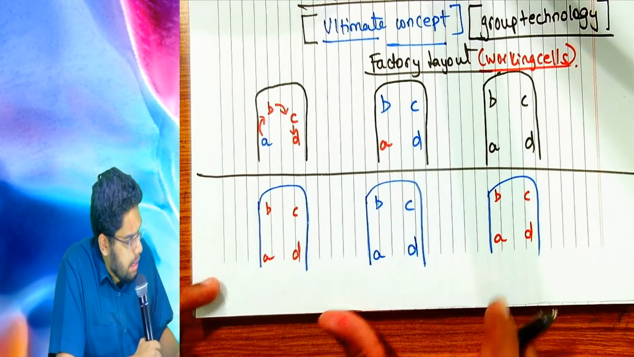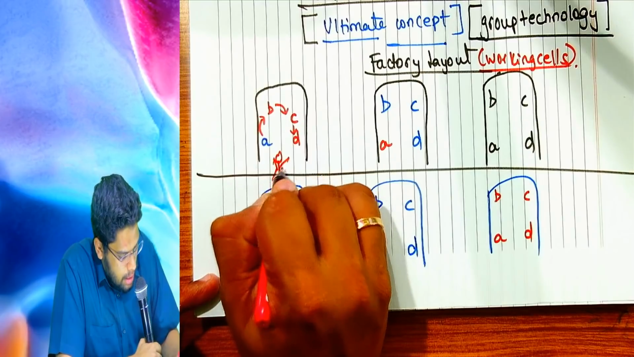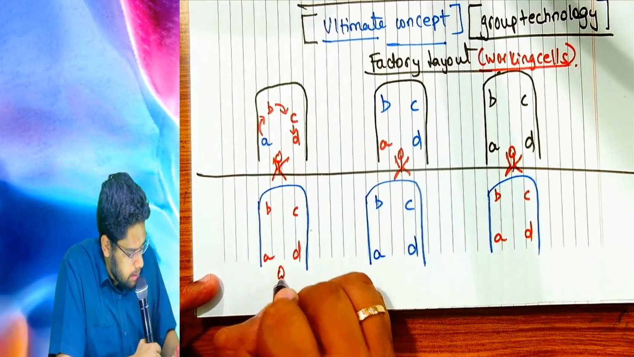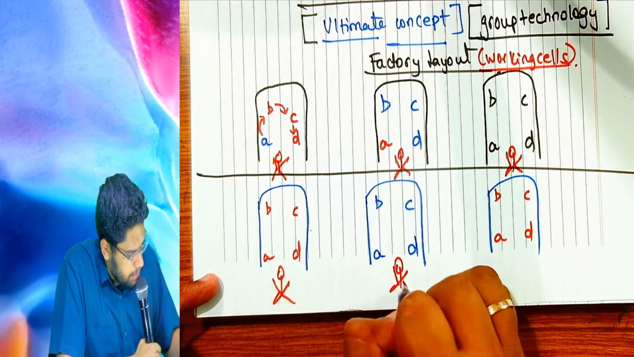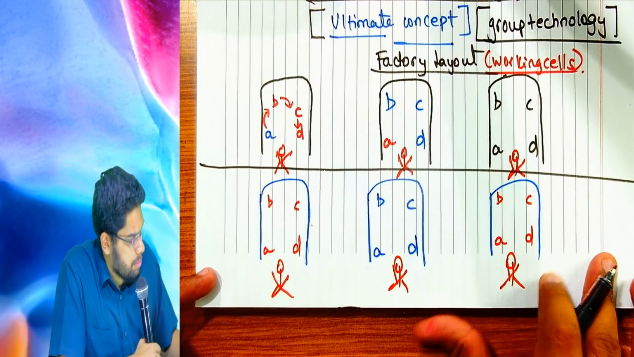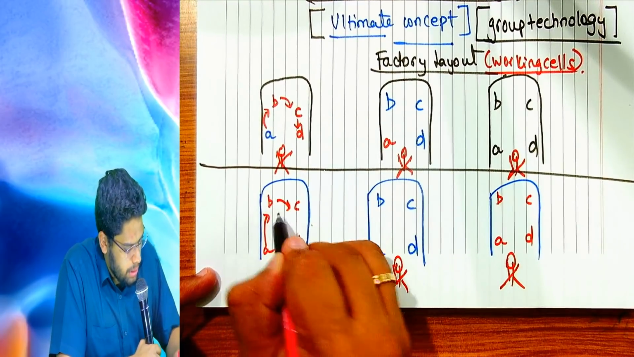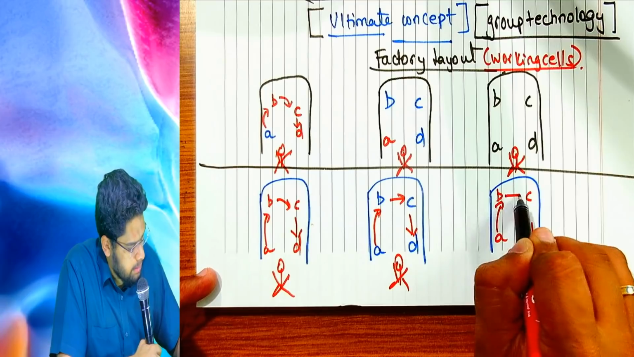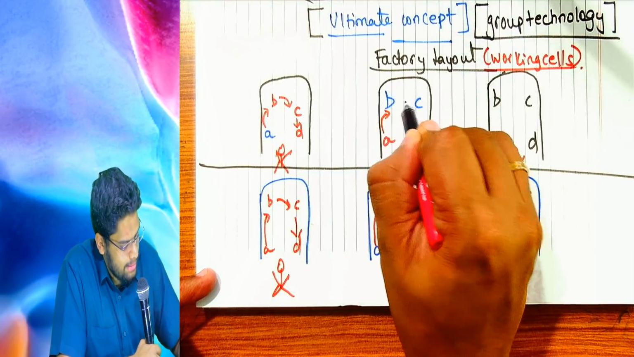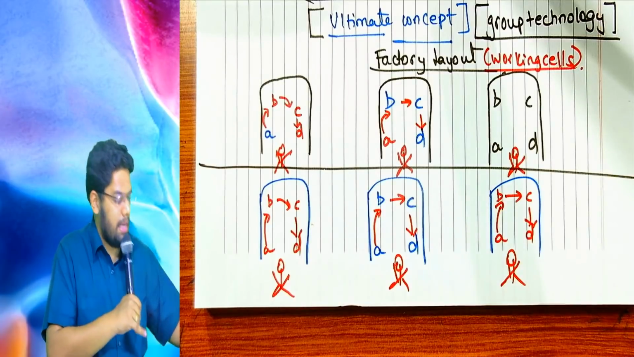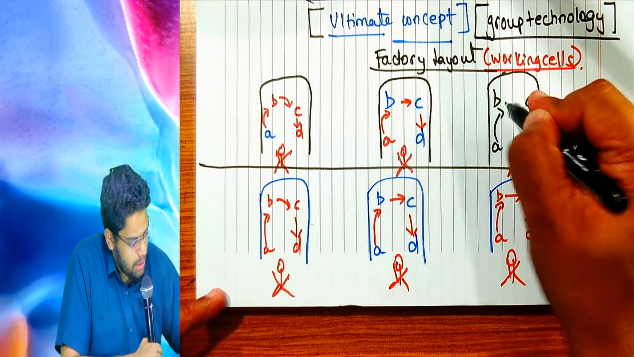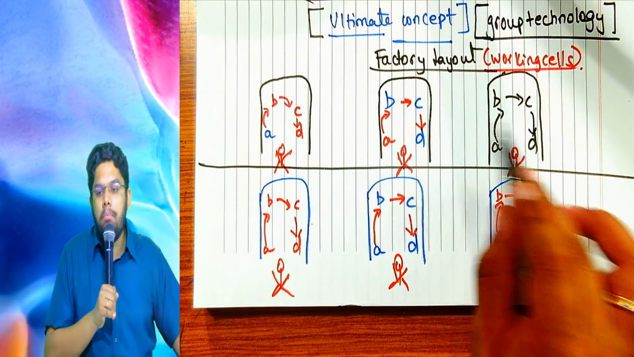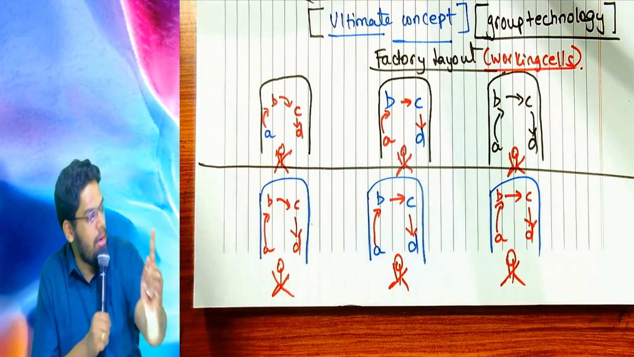And each cell will have a single operator who will have control over all the machines. Tell me which machine to which machine it will move. A to B to C to D. A to B, B to C, C to D. U-shaped design. Why do we need a U-shaped design? Because the operator can easily monitor the machines if they are arranged in a U-shaped manner.